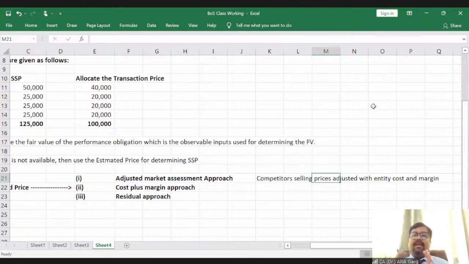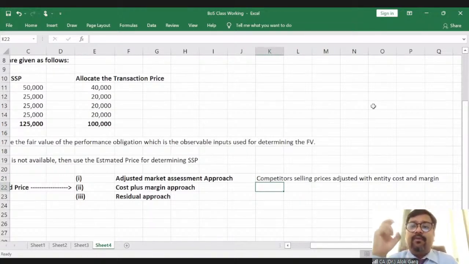So adjusted market assessment approach means the price at which my competitor is selling these goods and services, adjusted with the entity's cost and margin, right? It will give you the adjusted market assessment approach. So guys, don't bother about that. If any approach is required to be used, probably it will be given in the question in your examination, right? Generally the question will not ask you to use the adjusted market assessment approach. Next, the cost plus margin approach.